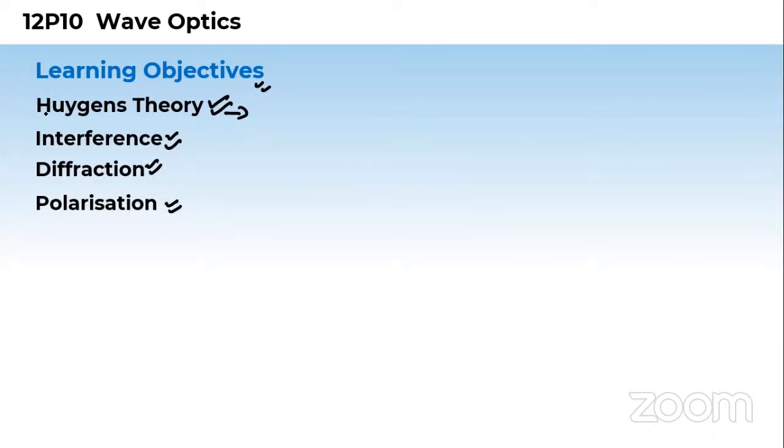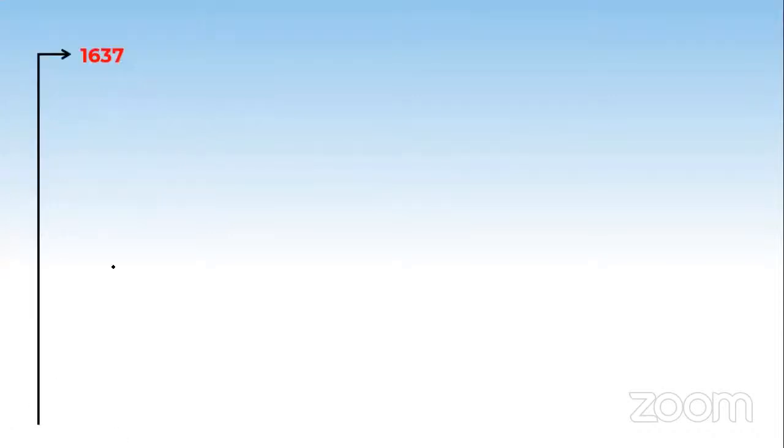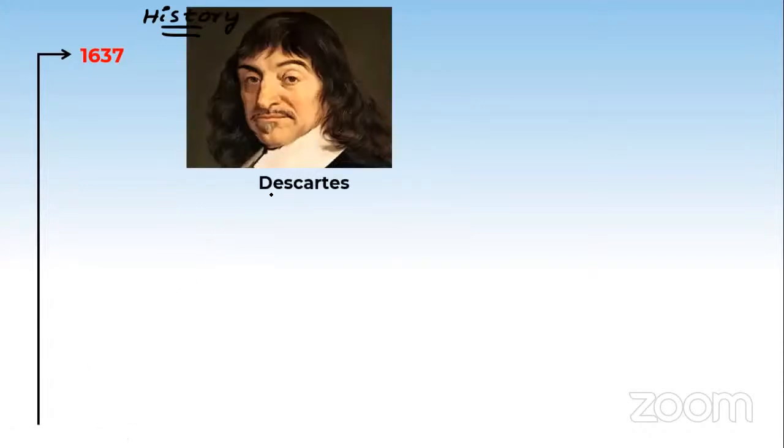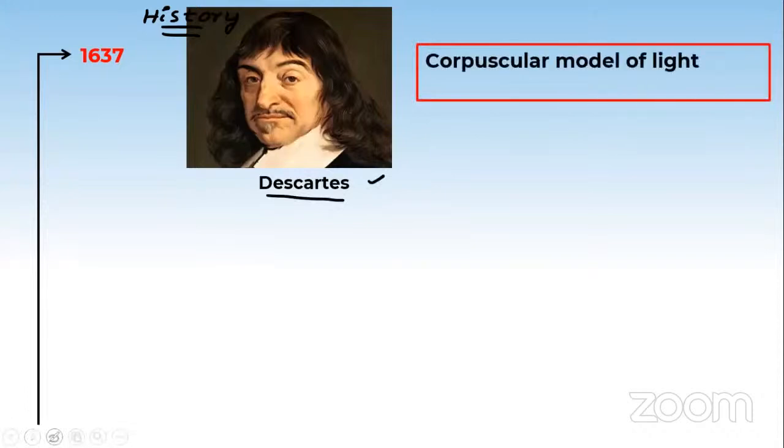Okay. So this is Huygens theory. What does it explain? Let us see somewhat about the history. In 1637, I told you already, there was one scientist, Descartes. He has given the corpuscular model of light.